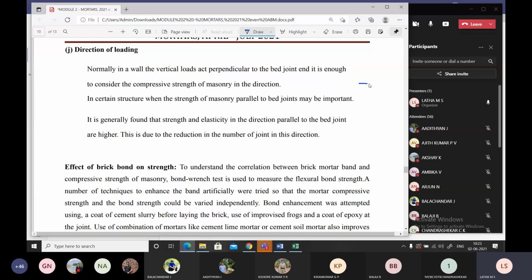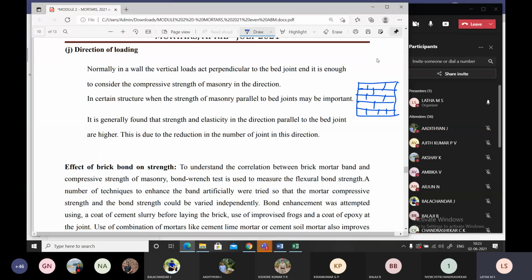Now I'll draw a wallet. A wallet is a small size wall which has a number of courses, a number of joints. Now this is a miniature of a wall. Today our MTech project student Sai Krishna has constructed this type of specimen for his MTech project work, and we'll be testing this in our laboratory soon after this lockdown.